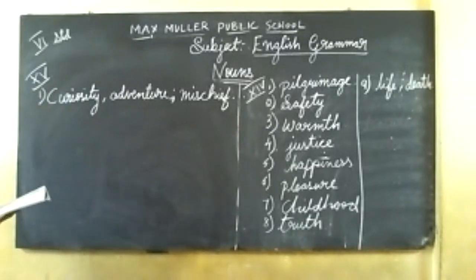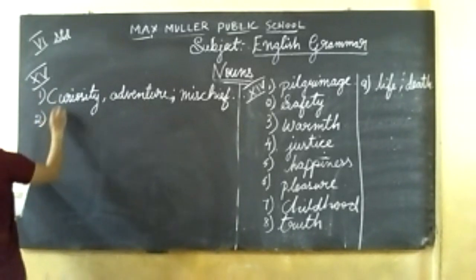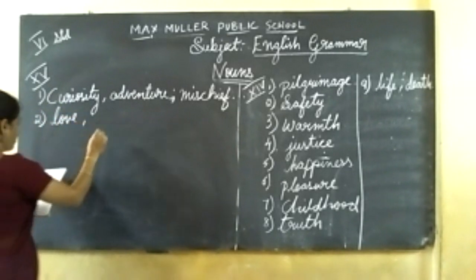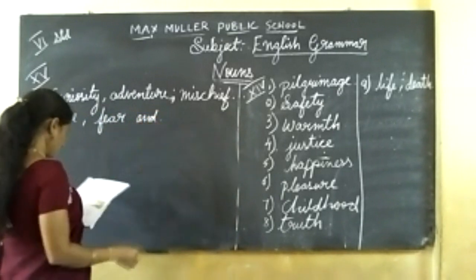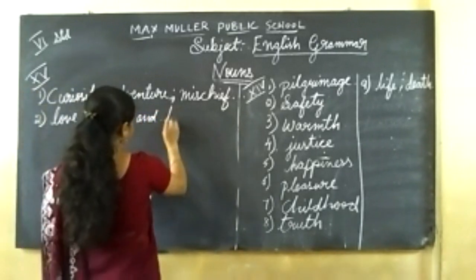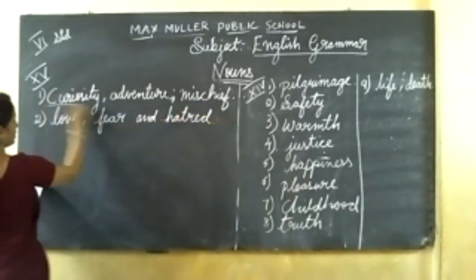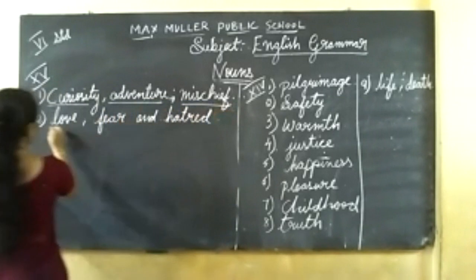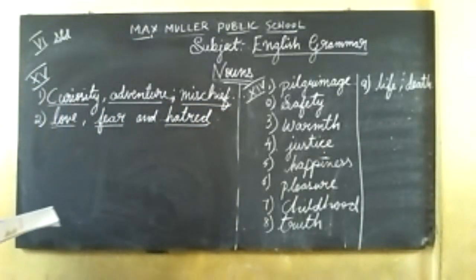Second one, monkeys have feelings of dash, dash, and dash. Love, fear, and hatred. These are the answers.